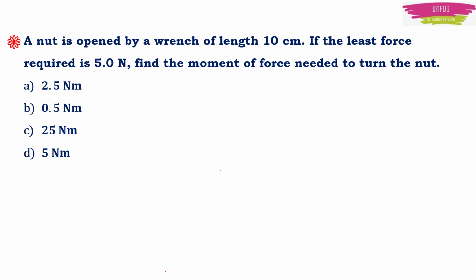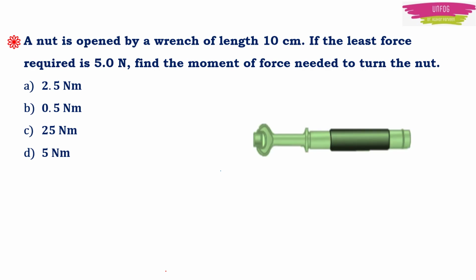Now here, they are talking about a wrench and it is given that this wrench is 10 cm long. And the force applied to rotate this wrench is 5 newtons. We have to find the moment of force needed to turn the nut.